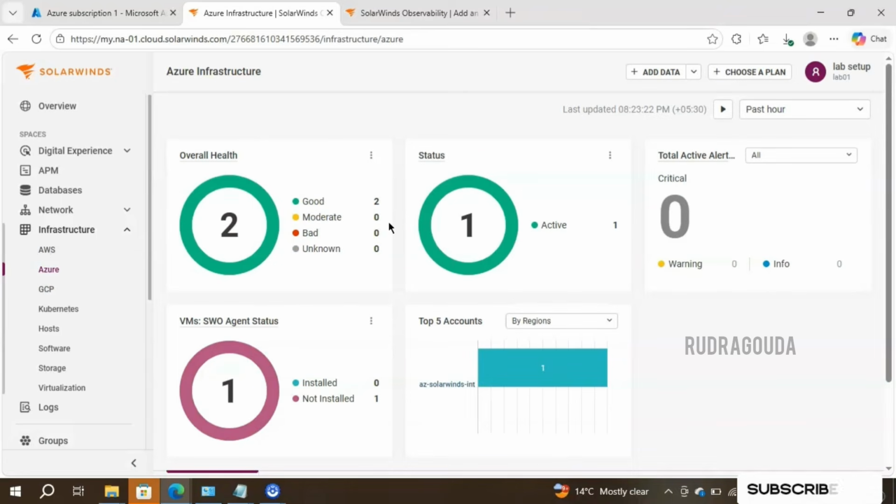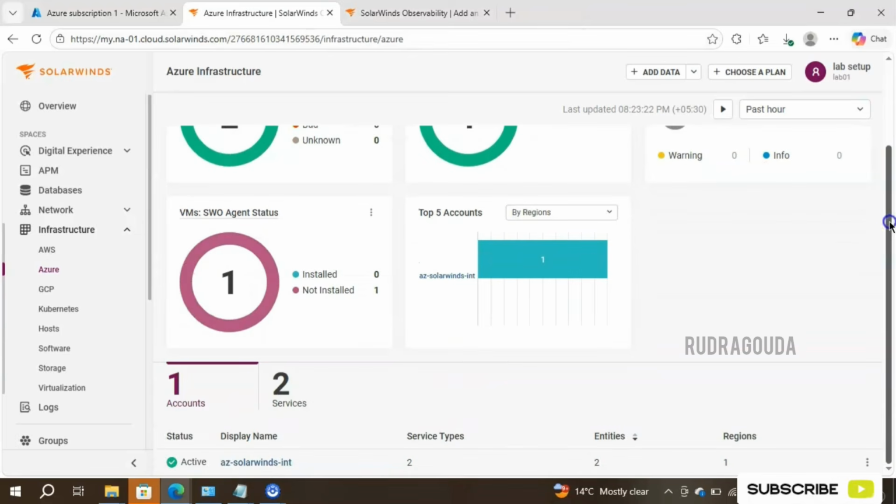Okay, great. Now it has started showing the data over here. Earlier it was in the initializing state. Now it is showing the status as active. It means the connection is working as expected. And of course, you can cross-verify that by looking into the services it has discovered, and you will get that information over here. You can see the status is active, and the display name, whatever we have given, is the one it is showing here, Azure SolarWinds integration. And it has detected two different service types here.